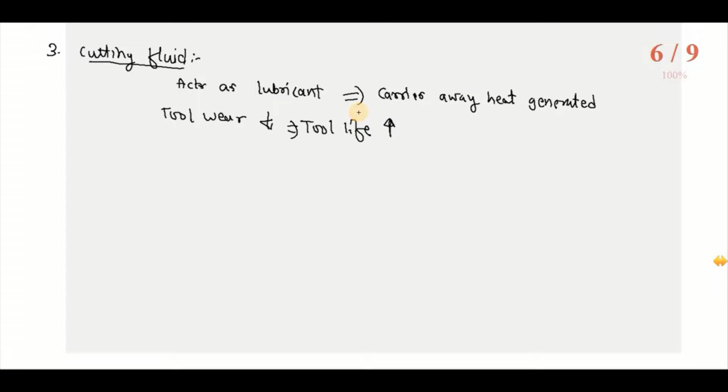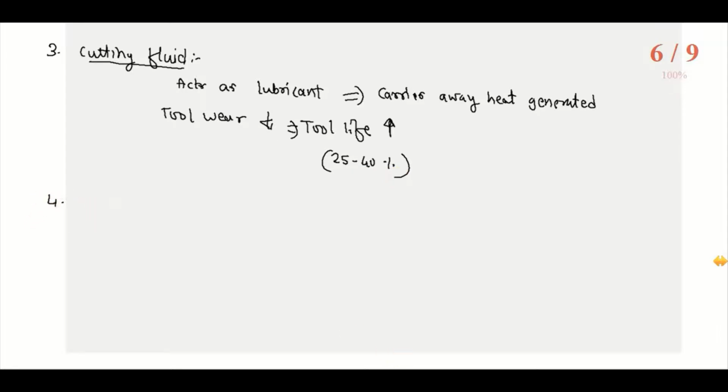Forces will be less as heat is carried away. So the hot hardness temperature of the tool should be considered: if the heat which is carried away does not go beyond the hot hardness temperature of the tool material, the strength of the tool remains the same. So if we are using cutting fluid in the machining operation, there is a significant increase in the tool life, that is 25 to 40%.